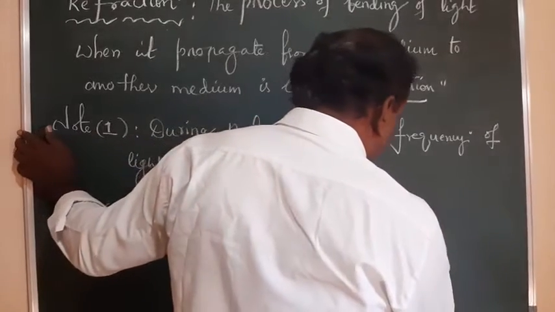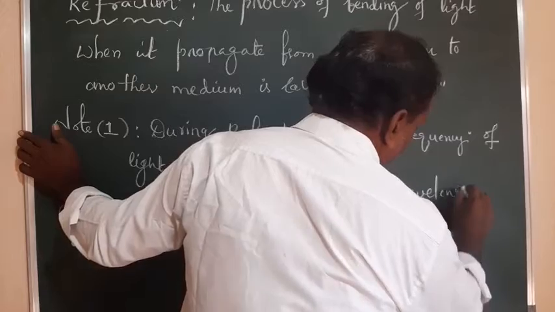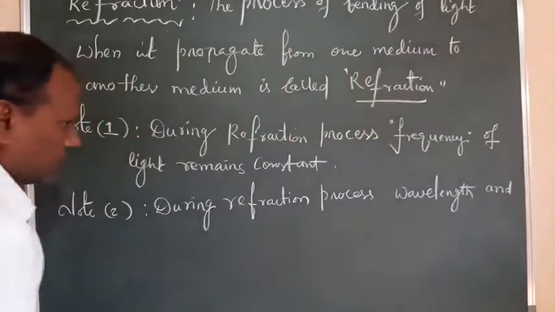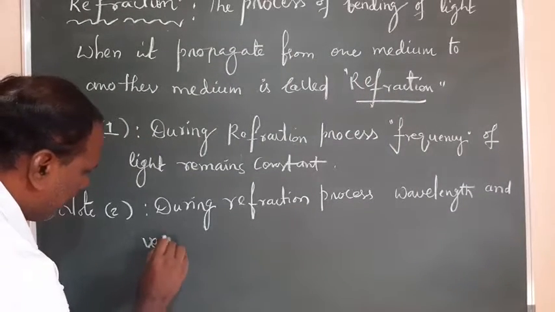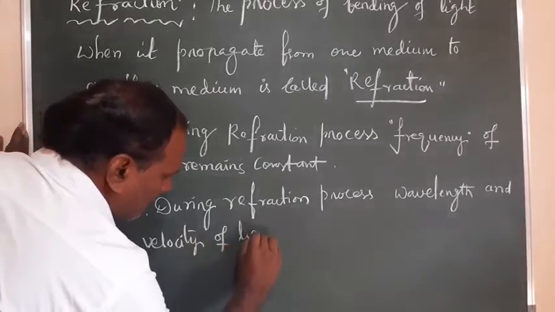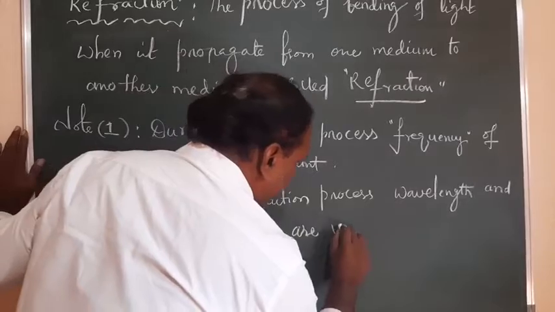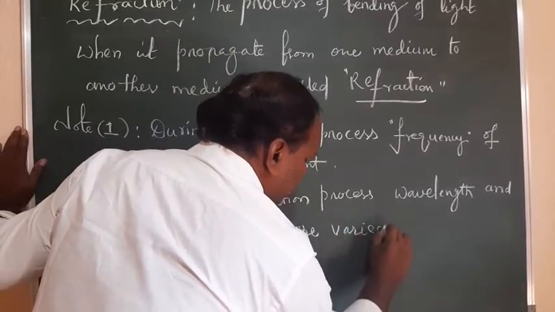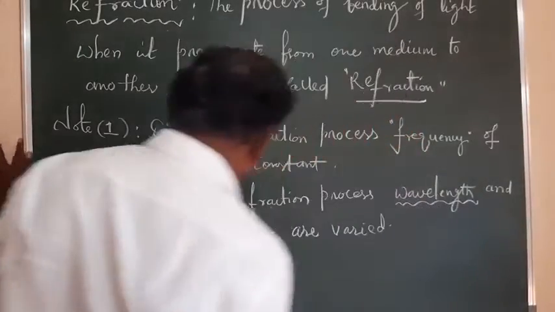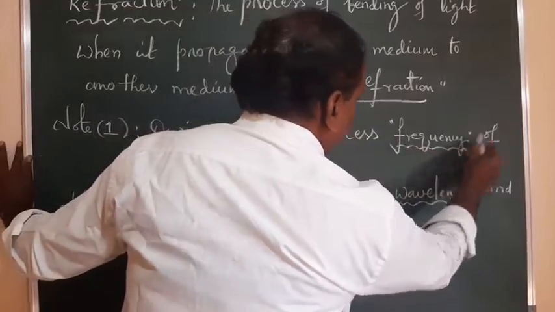The wavelength and velocity of light are varied, meaning they change. Here wavelength and velocity change, here frequency does not.